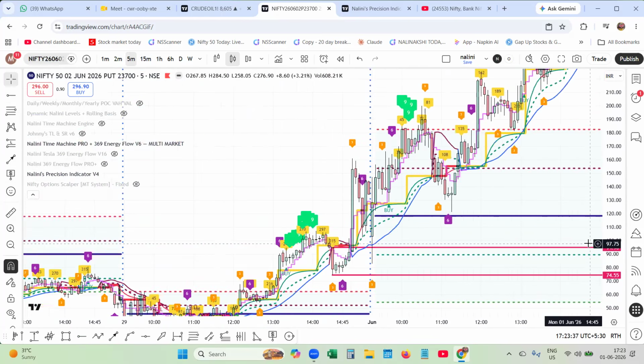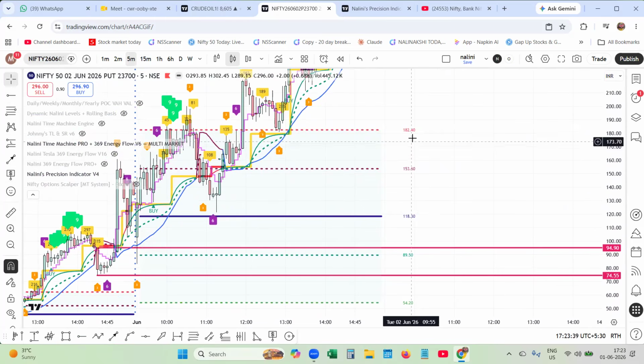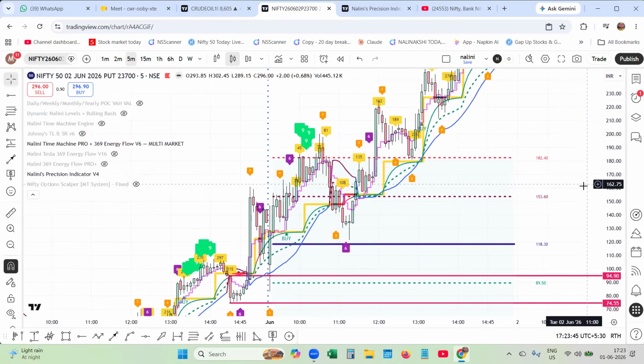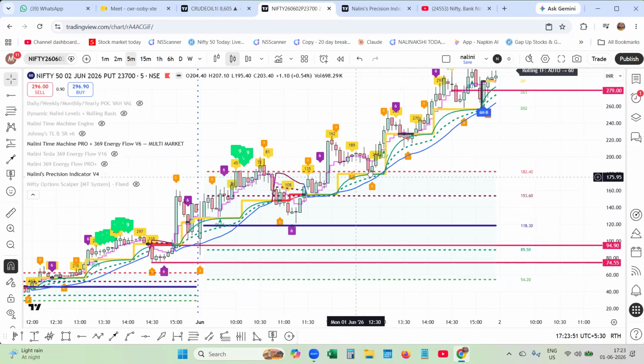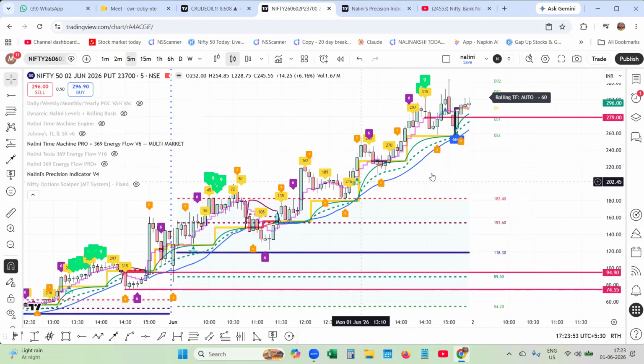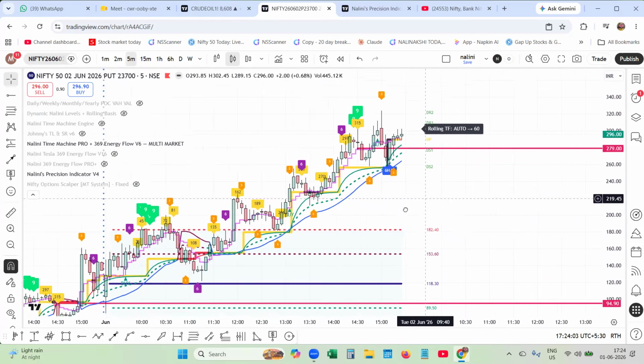Nalini morning layers will give you the price also here: 89, 54, 118, 153, and 162. You can see how along with the price move and rolling pivot throughout, yellow color, green, and the Gann Hilo and the moving average supporting along the time cycle, the market is moving higher.